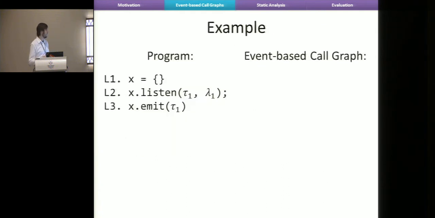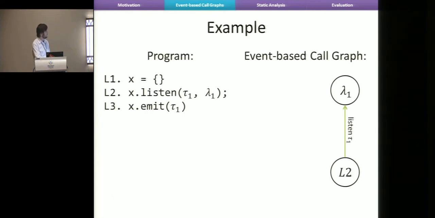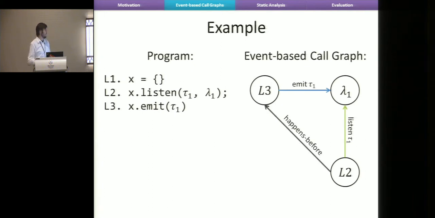Just to give you an example, here we have a very simple program. We create an object, then we register a listener for it. So lambda1 is the listener, and tau1 is the event, and then we emit that event. The event-based call graph for this small program has a listen edge from line 2 going to lambda1, saying that at line 2, lambda1 is registered. It has an emit edge from line 3, saying that on line 3 the event is emitted that hits lambda1, and it has a happens-before edge saying that line 2 happens before line 3.